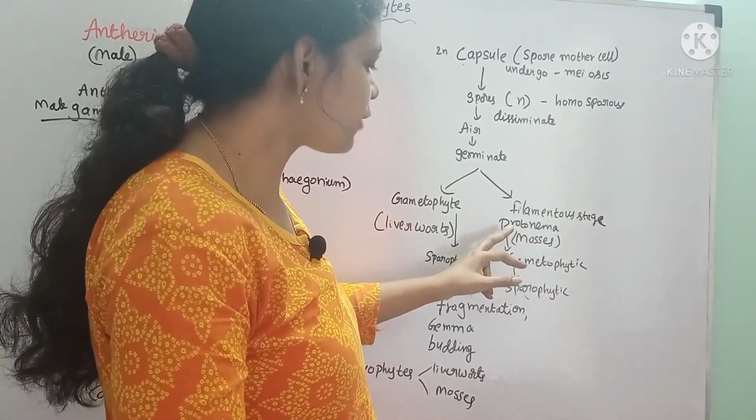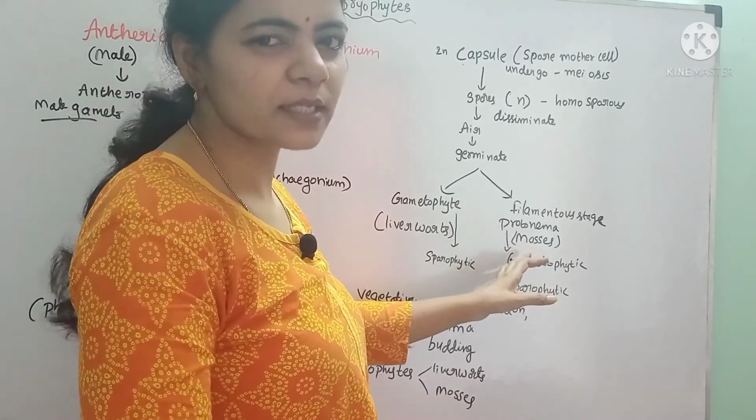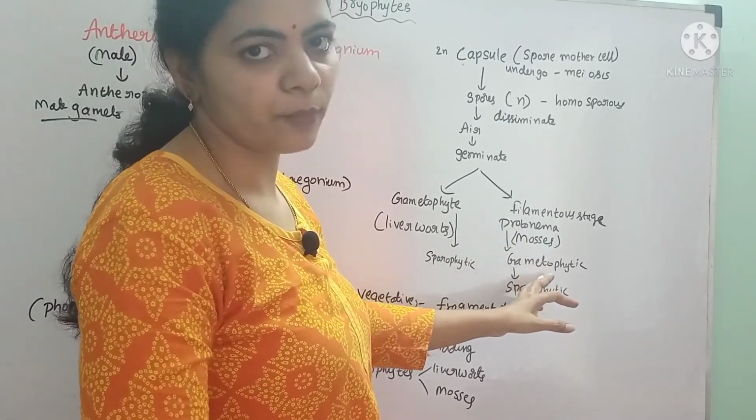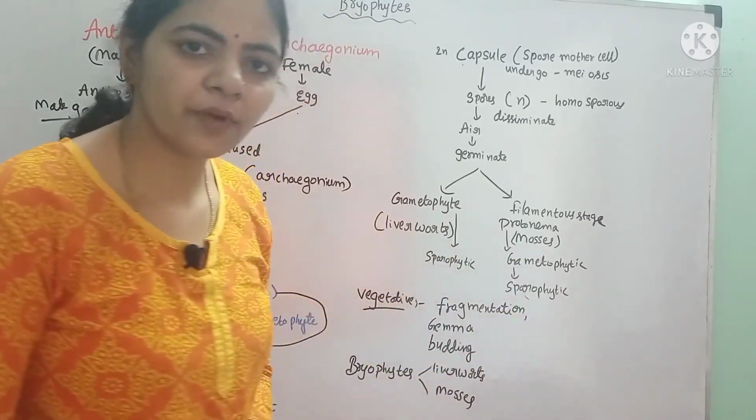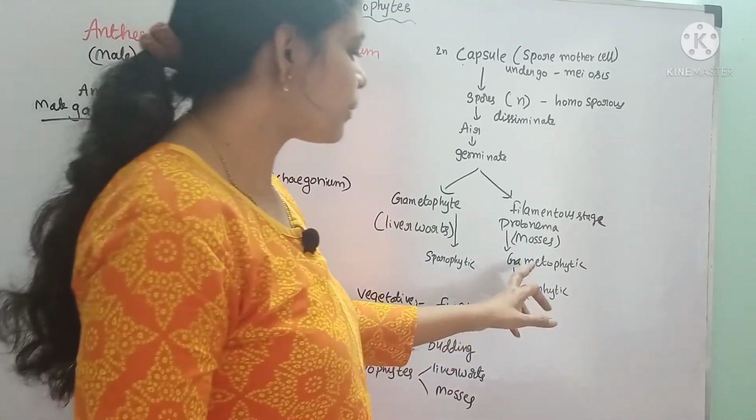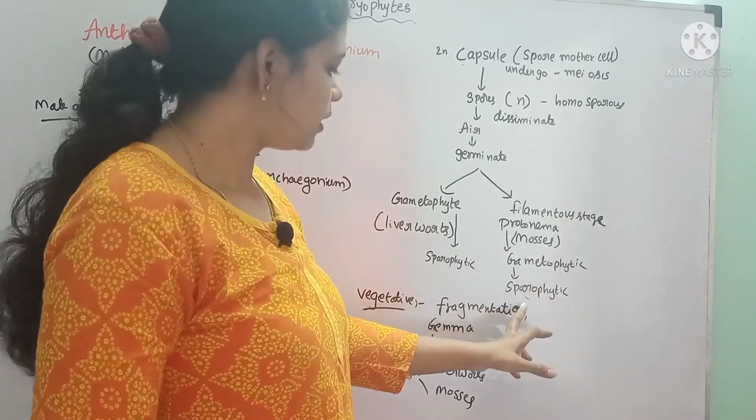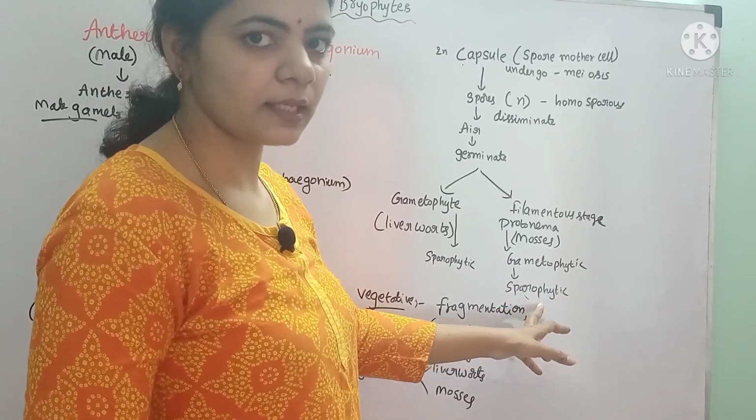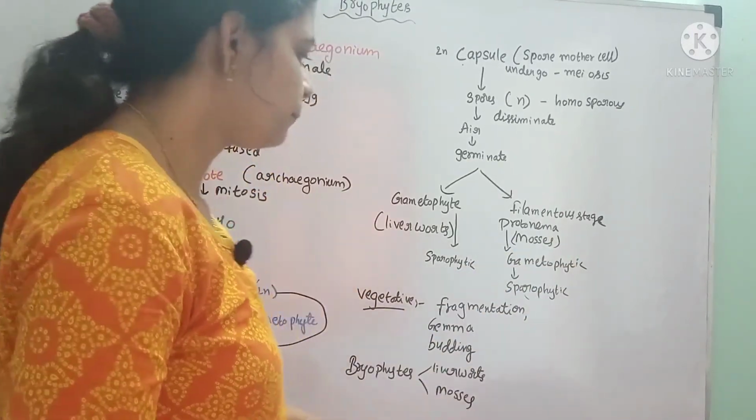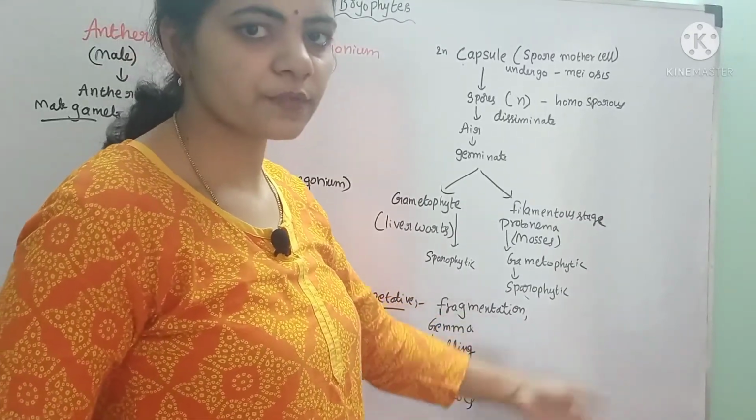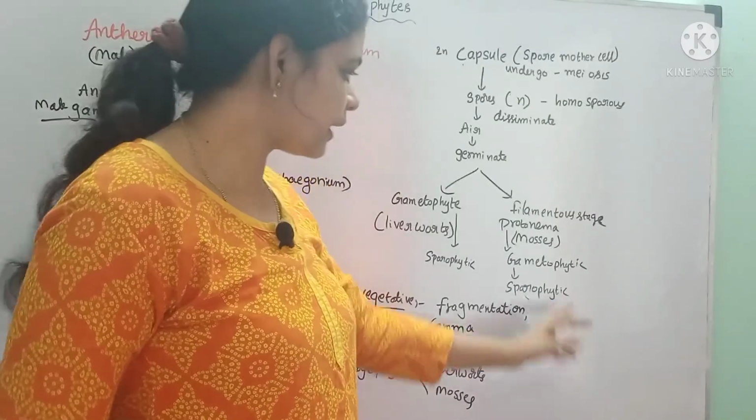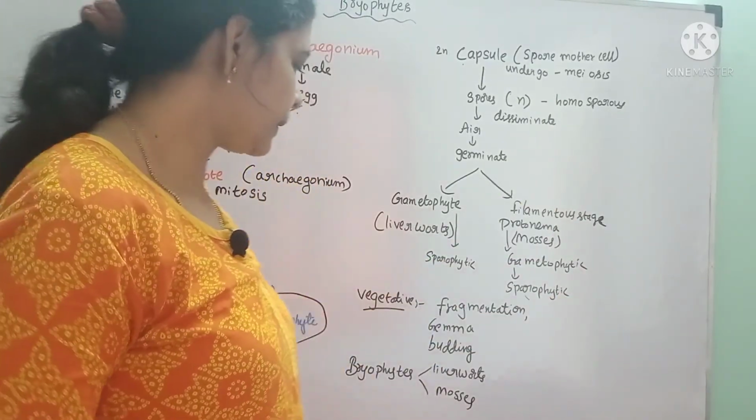This protonema is the juvenile form of the gametophytic stage. From the protonema, the gametophytic phase starts, and from the gametophytic stage the sporophytic phase occurs. Like this, the cycle is followed. From the sporophyte, again spores are produced, they disseminate and germinate, and the same cycle is repeated.